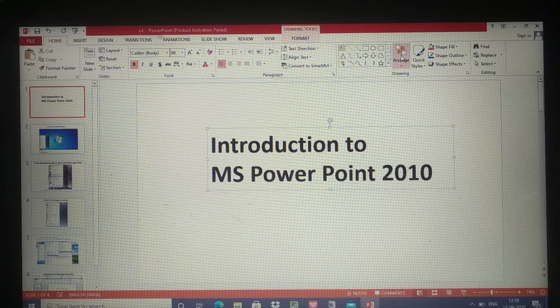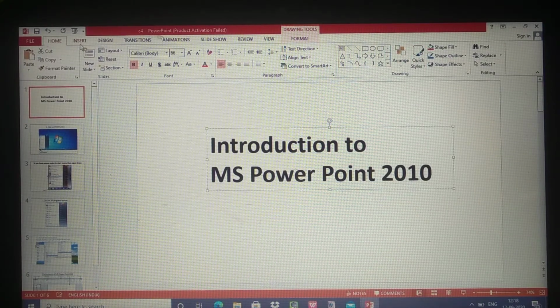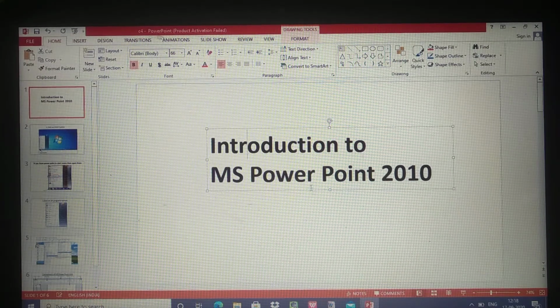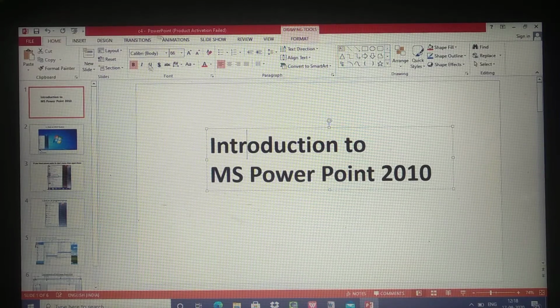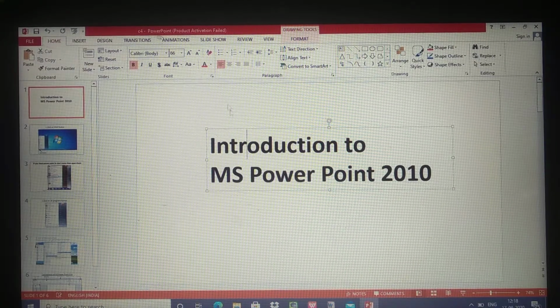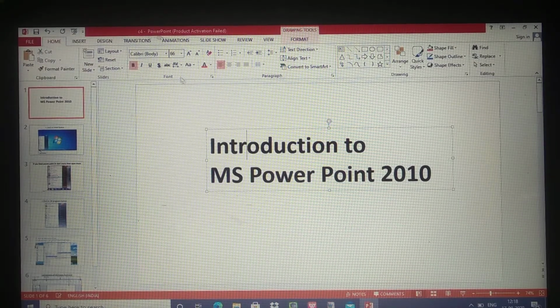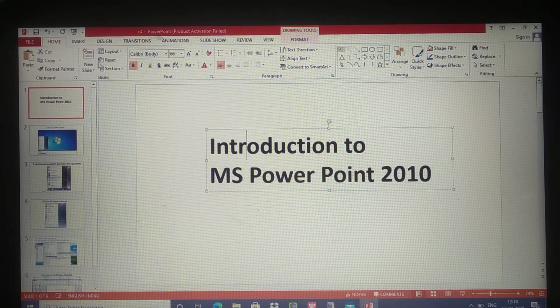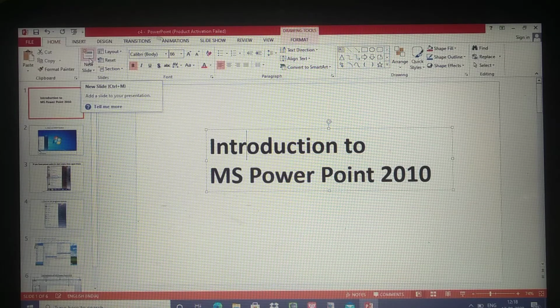Okay. So after that we have this, you don't need. This you will learn in 5th class. Just introduction to PowerPoint. Why I showed this formatting means you can write in the text box or you can increase the sizes or like that. That's why I showed you. Okay, new slide, you can add a new slide here. Okay, for the existing slide you can add new slide.